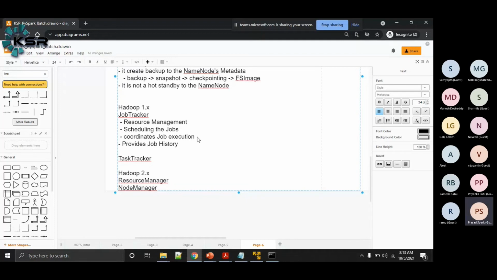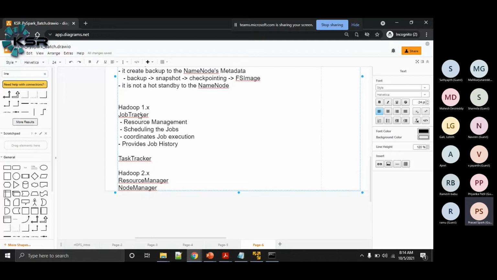And there is one utility, a web page created for that, and whenever you give that web page URL, you can see this is a job ID, this is a job name, and these are the logs for this job. That is what is called the job history. When we run some job, I will show you the job history. And whenever we want to get the job history, the request goes to the job tracker only.